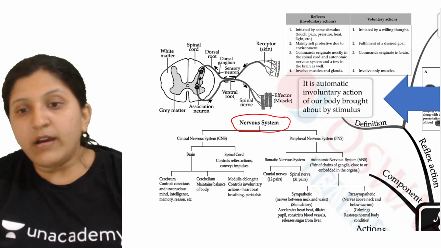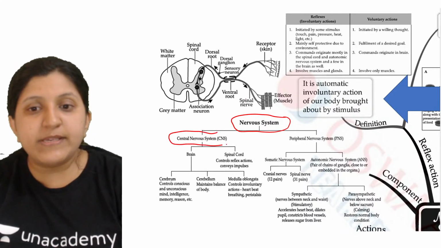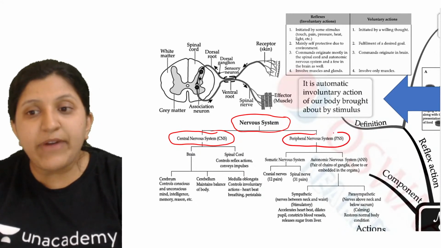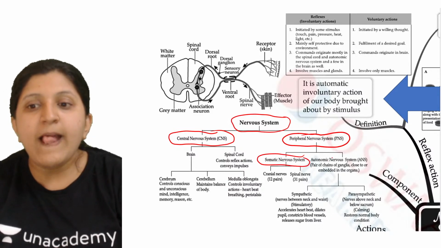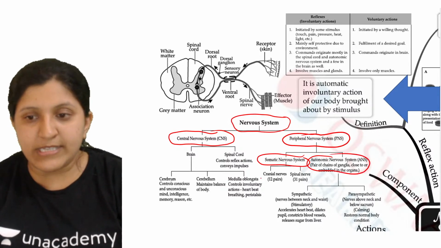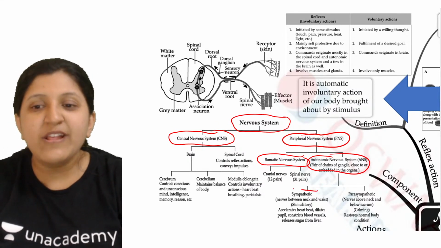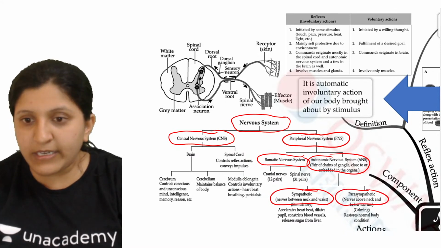The central nervous system is there, and then the peripheral nervous system when we mention it. This is divided into two more parts: the somatic nervous system, and then the autonomic nervous system. Again in the autonomic nervous system you can see a division. There is a sympathetic nervous system and then a parasympathetic nervous system.